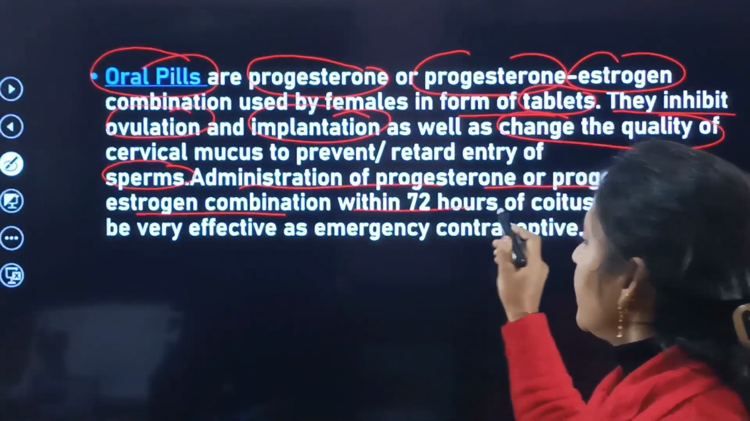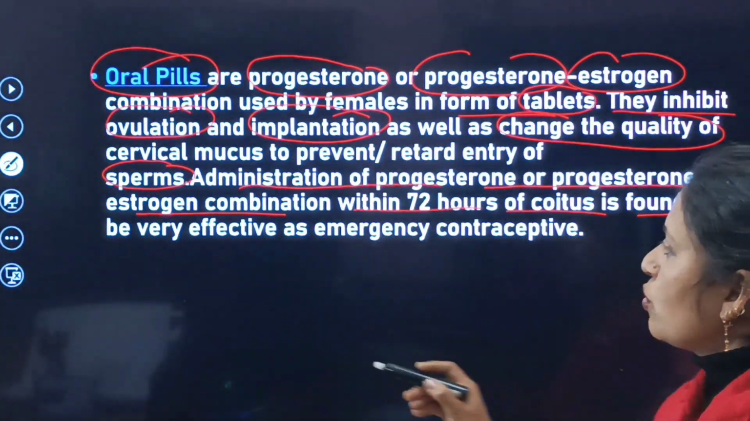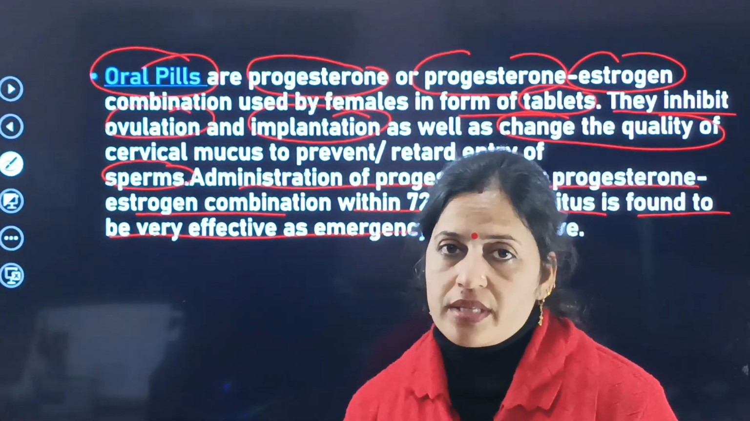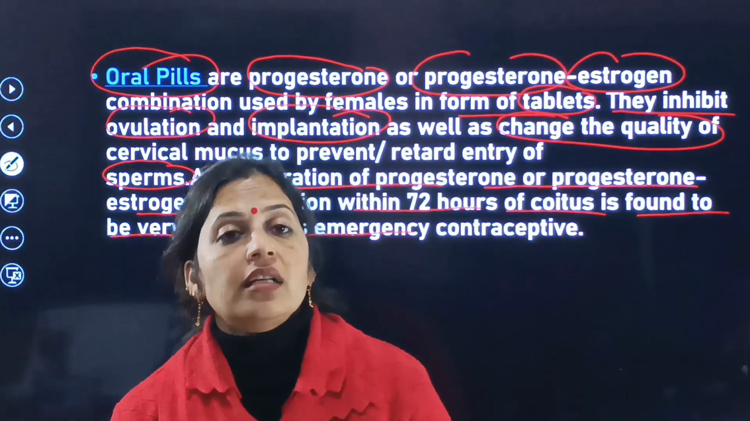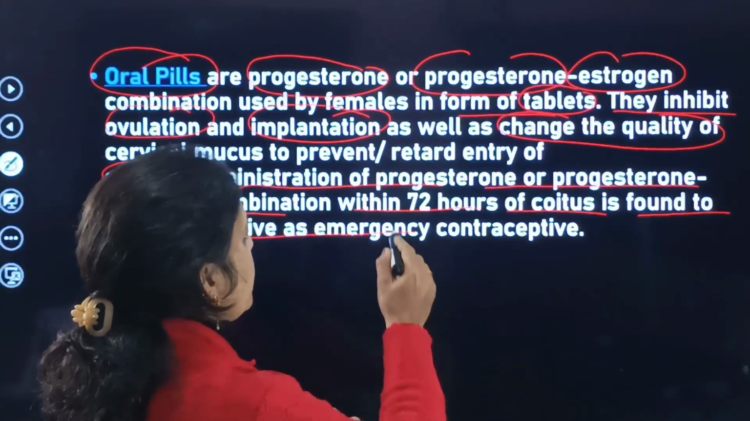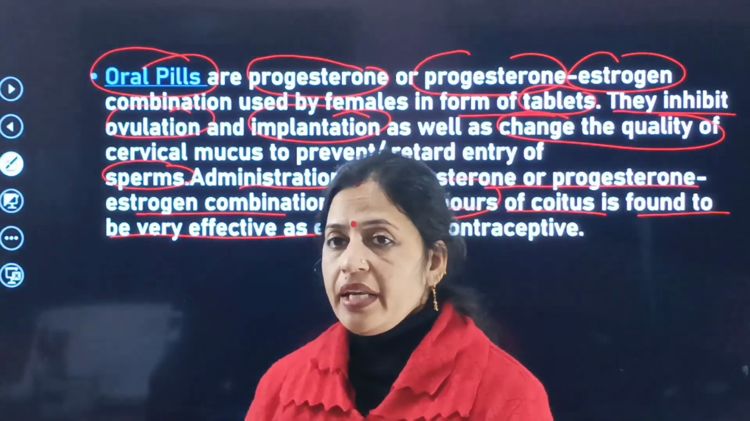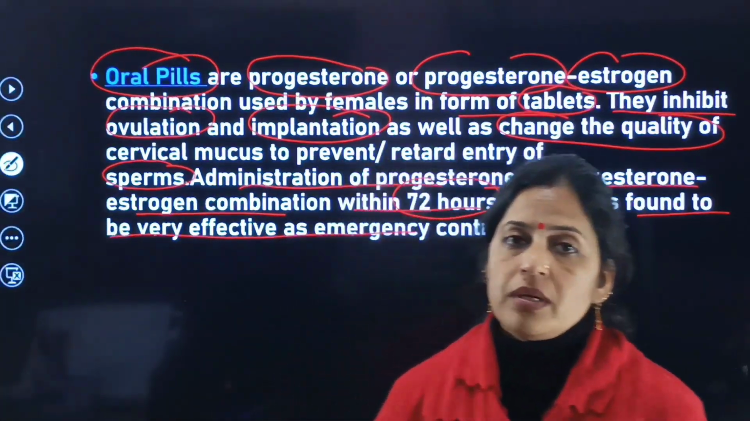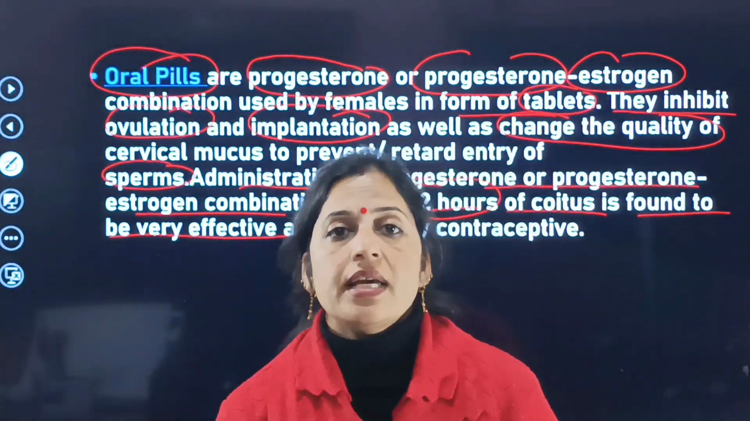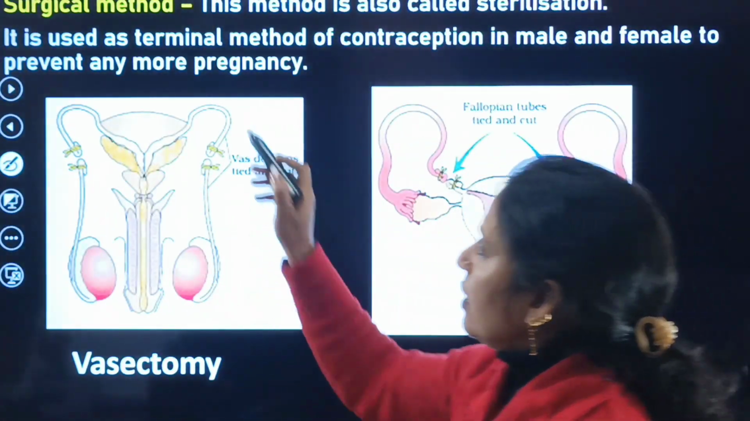So these are the oral pills that are to be taken by the females within 72 hours of the coitus. This is found to be very effective, and it is also known as the emergency contraceptive. After the oral pills, the next important